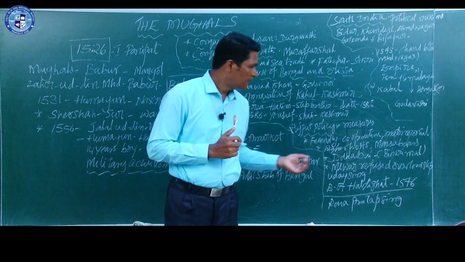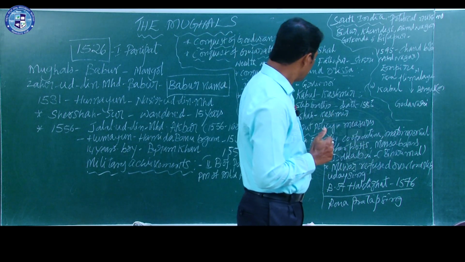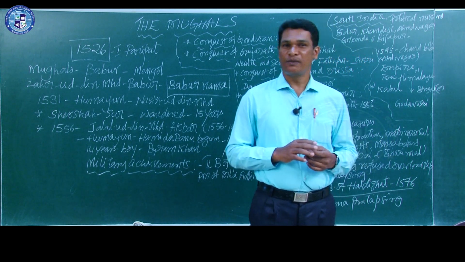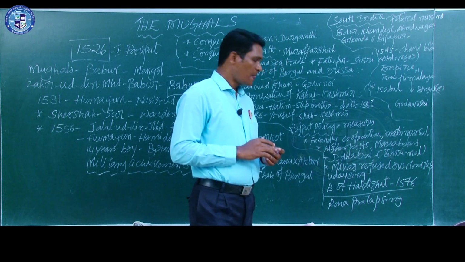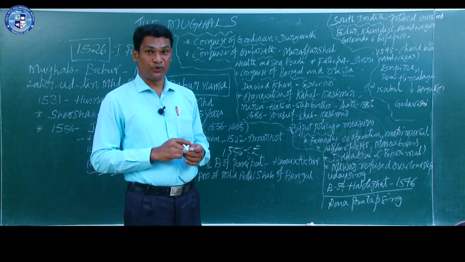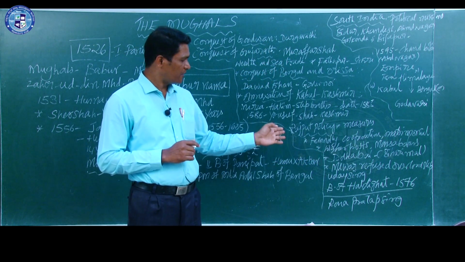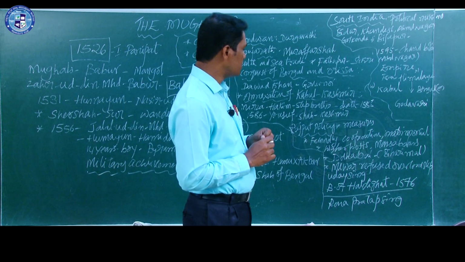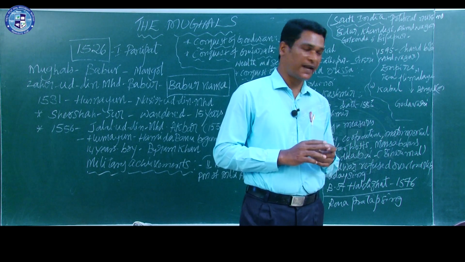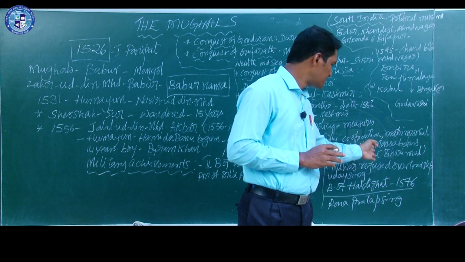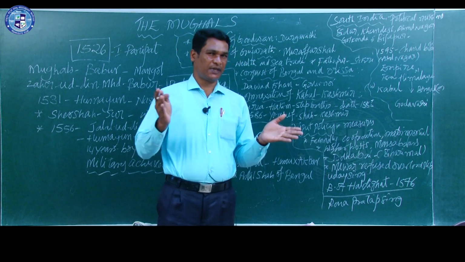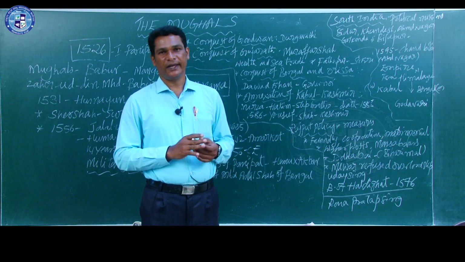After that, yes, matrimonial relationships. So, marrying a Rajput princess. Here we know the story of Jodhabai and Akbar. Jodhabai was the daughter of Bihari Mal. There are two views regarding Jodhabai.